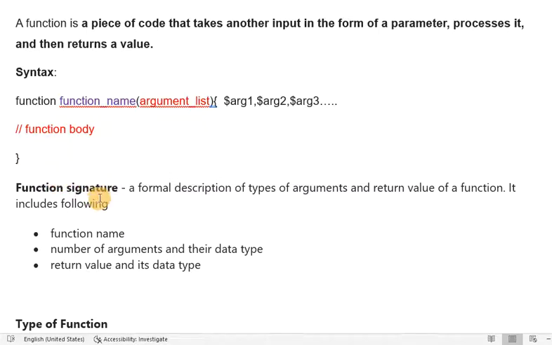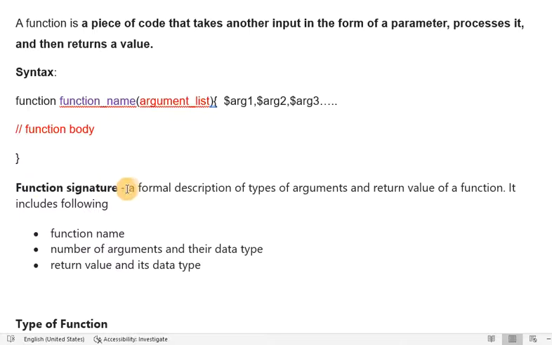In the same way, every function is going to include a few parts or a few things. Those things in a grouped manner are called the function signature. The formal definition: a formal description of the types of arguments and the return value of a function. The formal description of a function, its type of arguments, and the return value is called the function signature.